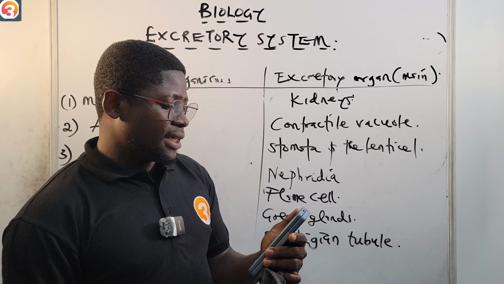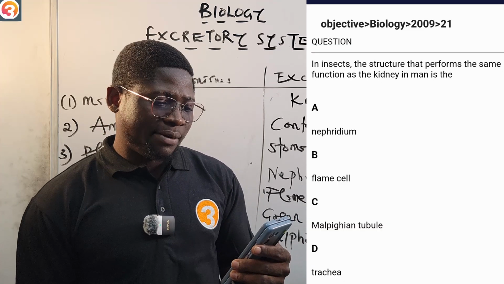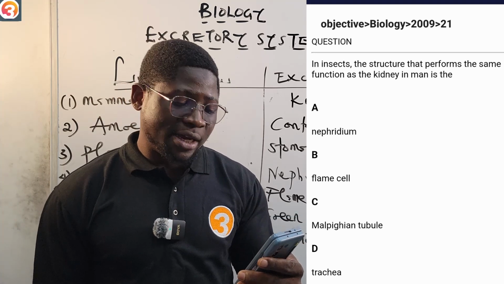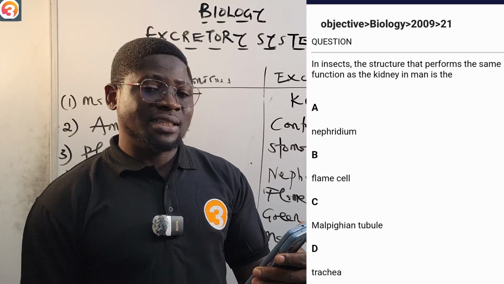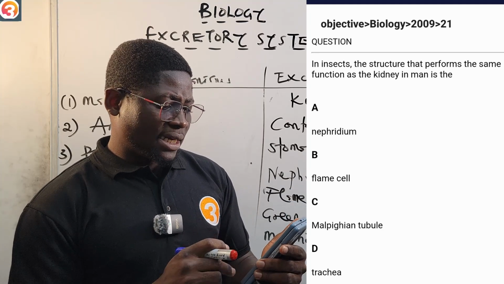2020 number 25 says, which of the following structures functions as an excretory system found in flatworm? A says contractile vacuole, B says nephridium, C flame cell, D mammalian tubule. Put all of those answers in the comment section.